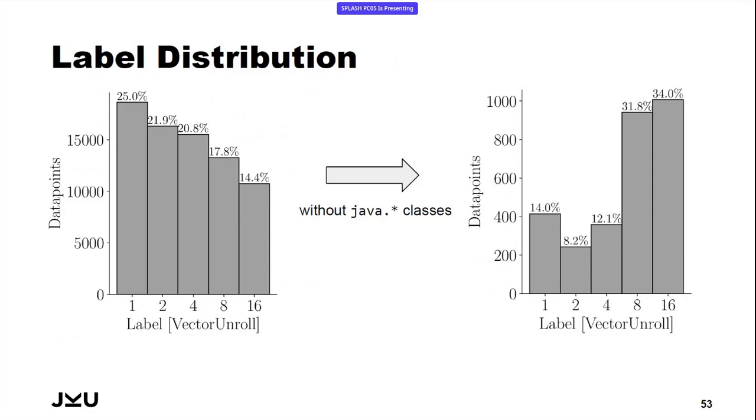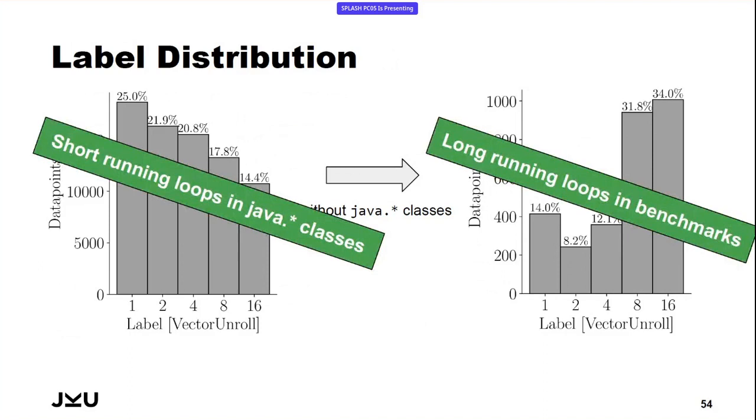From our point of view, this was kind of expectable. We explained it by the benchmark functions themselves typically being designed to have long-running loops in them to show off that different loop optimizations can bring much to the table. On the other side, the standard library functions are more likely to consist of short-running loops, as they are therefore called more frequently. All right, so much about the data.